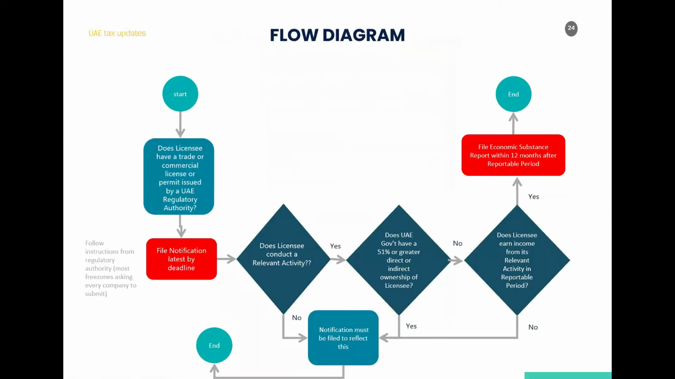So this is another interesting format which we have, basically a flow chart we have created. The purpose of this flow chart is to run you through how the whole process of ESR submission is going to work. With the start, you can see it's very important. First of all, the company should have a trade license to operate. That is the most important point. So there's a legal license through which the company is operating. And then once a company is operating, the company has to file a notification. So we are saying here, file notification latest by deadline.